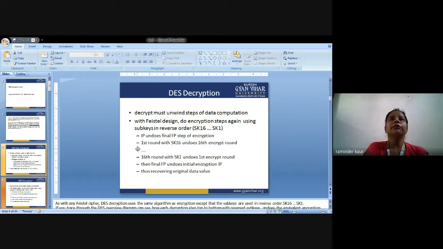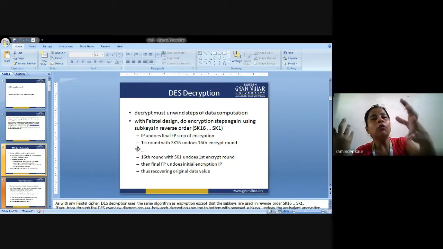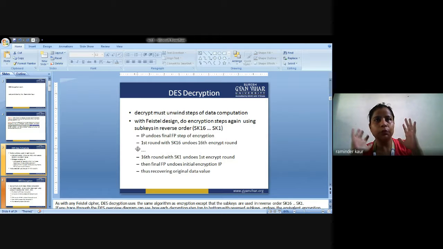Now coming to this point, what is DES decryption? Decryption means your text is already converted into ciphertext. What is ciphertext? It is the encrypted version of the plain text. Plain text is converted into ciphertext by using keys. The key is the tool used to convert it into the encrypted text. Now I have converted the plain text into the encrypted text.